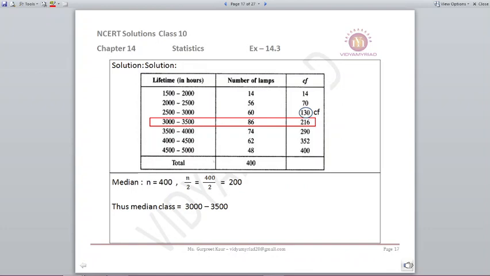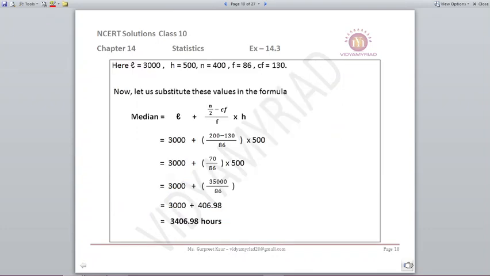So my median class is 3000 to 3500. Frequency is 86 and cumulative frequency becomes 130. Based on this, I will put it into the formula L plus (n by 2 minus Cf) upon f into h. So 3000 plus (200 minus 130) upon 86 into 500. On solving, I get my answer as 3406.98 hours.